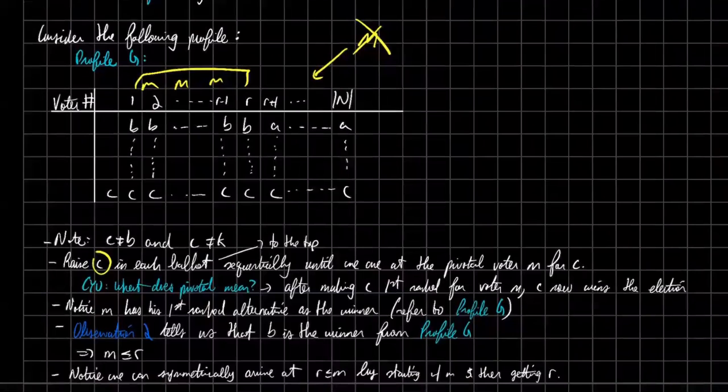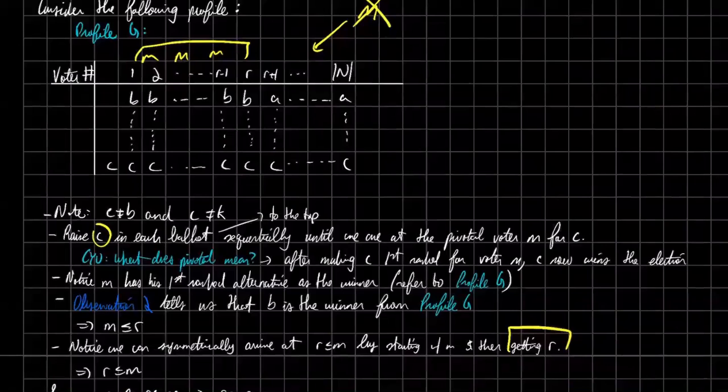We can do symmetric logic to arrive at the fact that R is also going to be less than or equal to M, if we simply start with M as our pivotal voter for C, and then we're trying to get R. So we kind of reverse the process. We can easily show that R is less than or equal to M. Well, what does this mean?